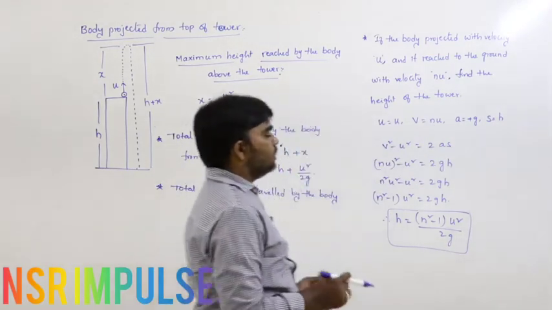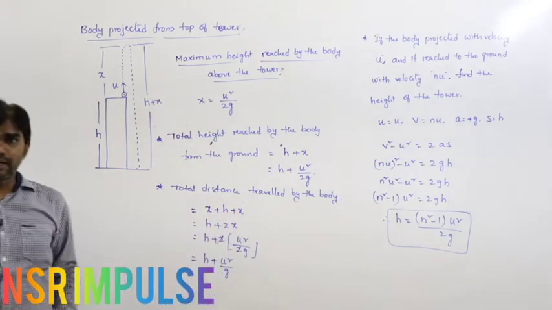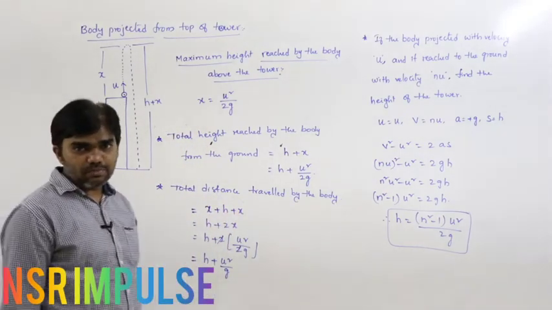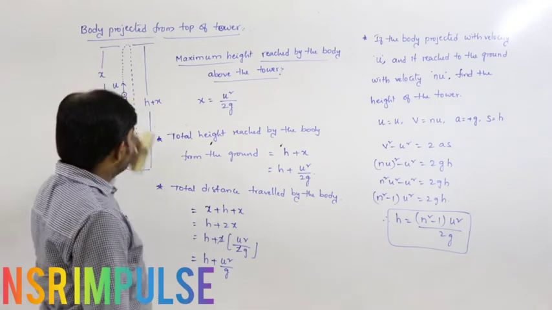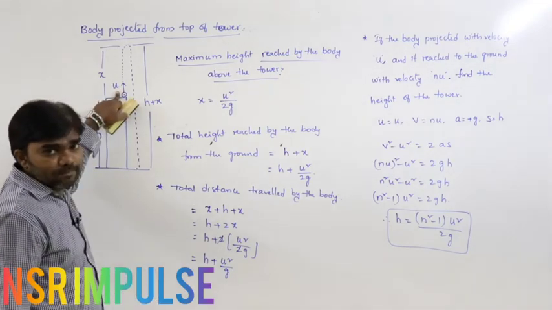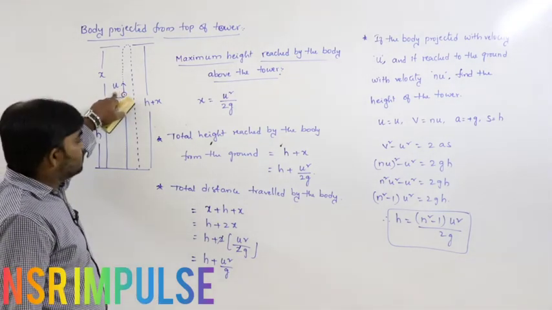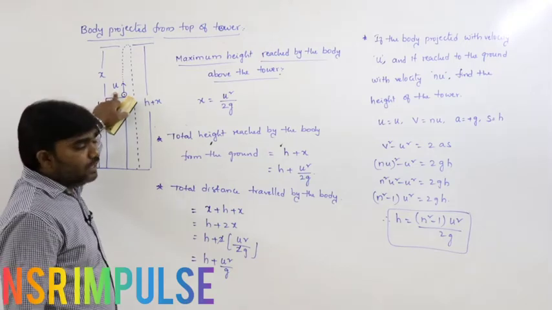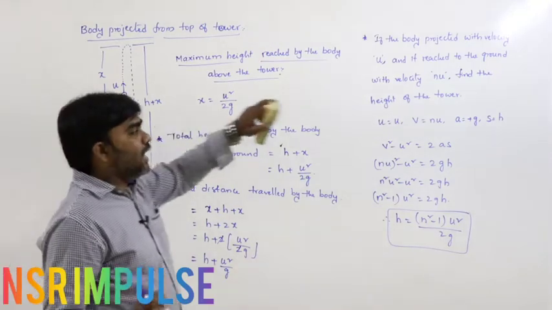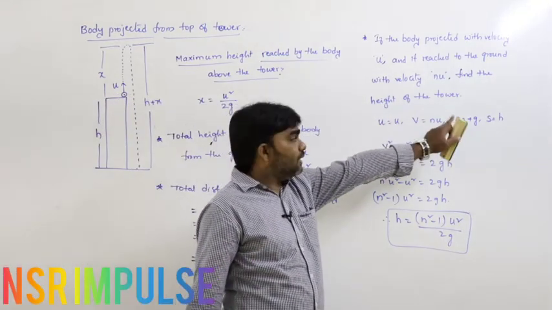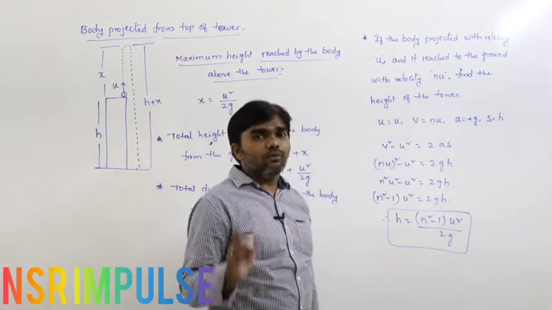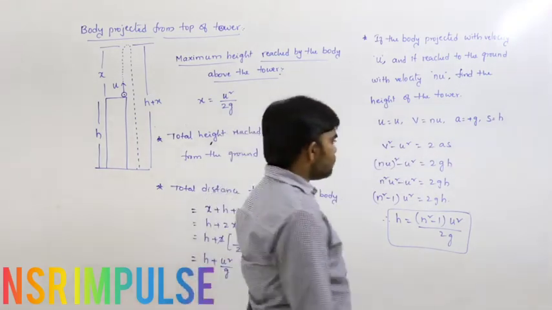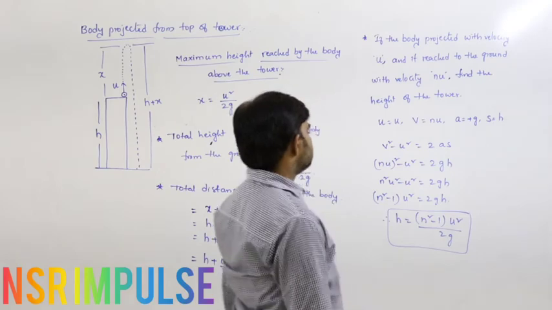Acceleration is plus g. This is the doubt here mainly. Why is the acceleration plus g? Here the body is moving upwards. If the body is moving upwards, acceleration is minus g. But here I am considering plus g. What is the reason?